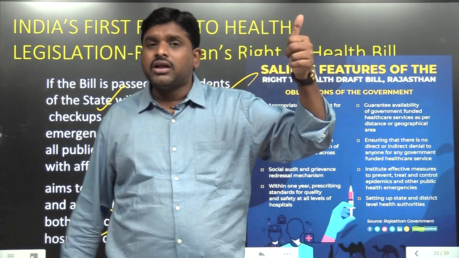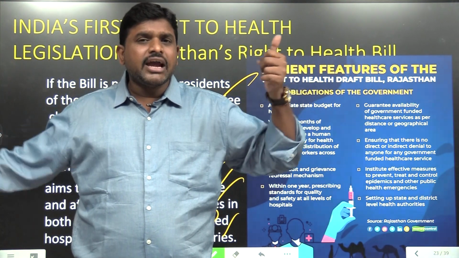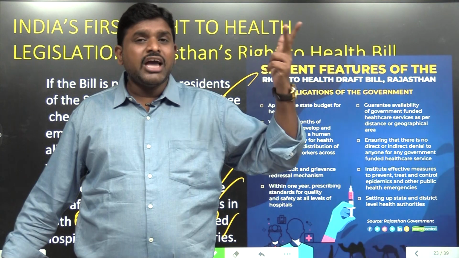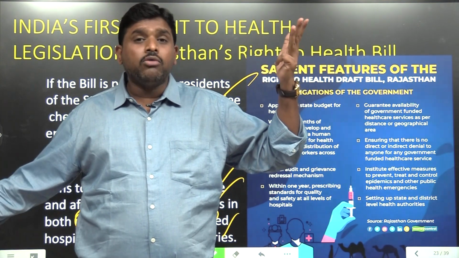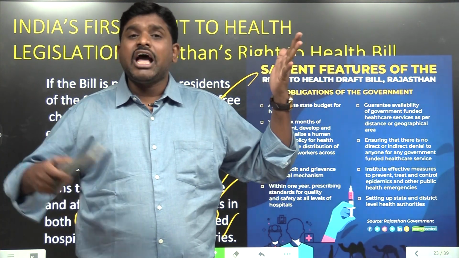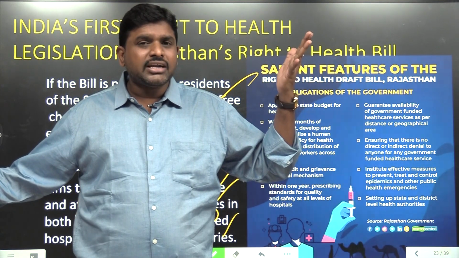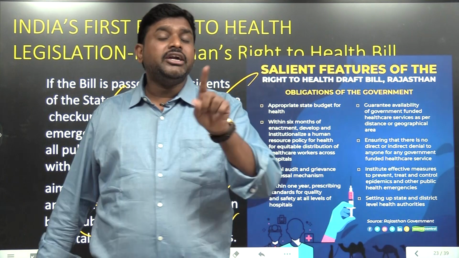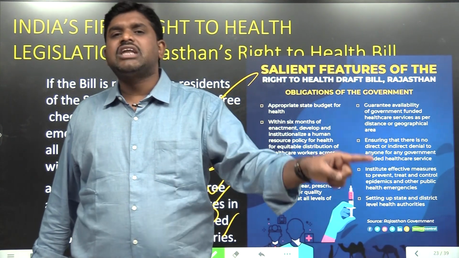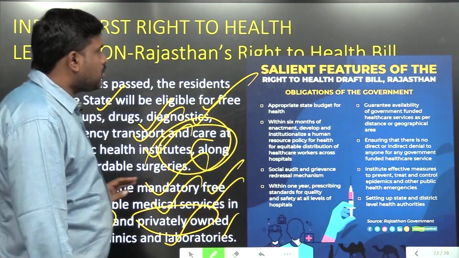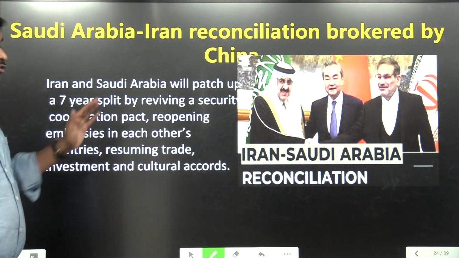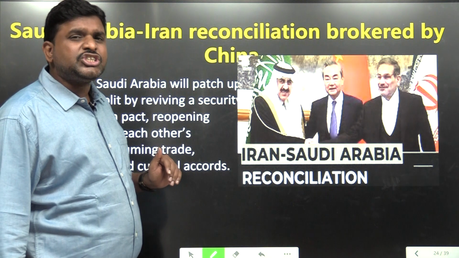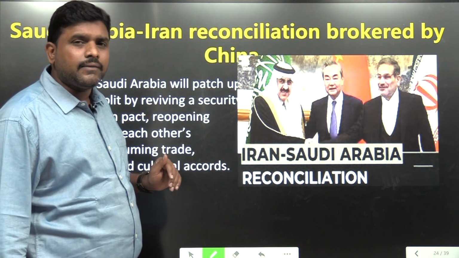Already we have right to work, the National Rural Employment Guarantee Act. Already we have right to food, the National Food Security Act. Already we have right to information. Already we have the Forest Rights Act. Already we have the Land Acquisition Act, right to land. Now we are going to have right to health also, but it is not a central government law, it is a Rajasthan law. Very important.